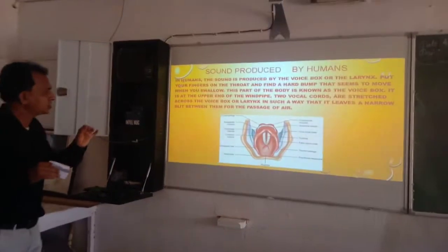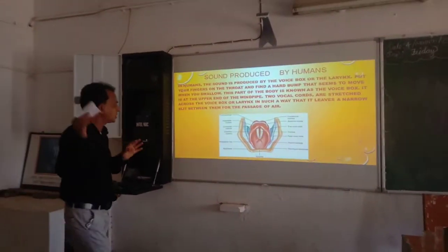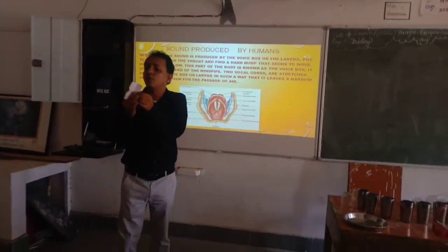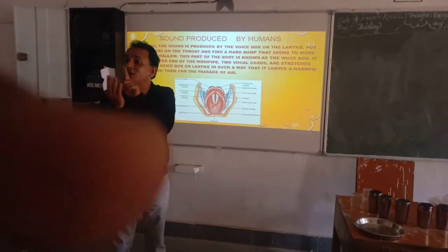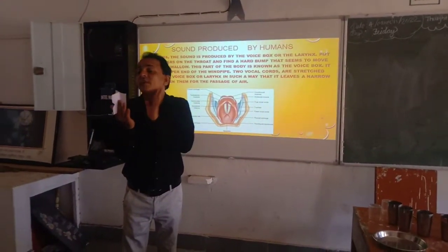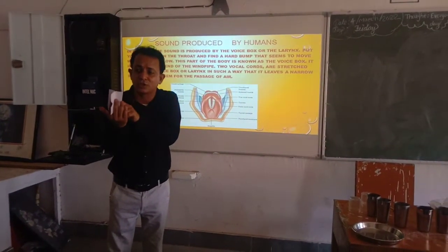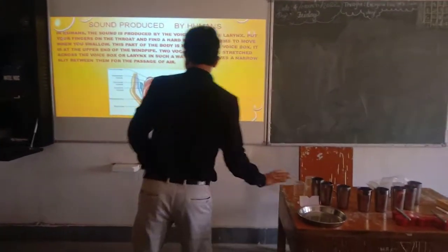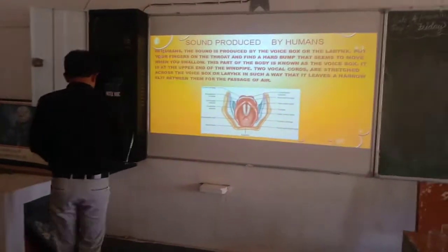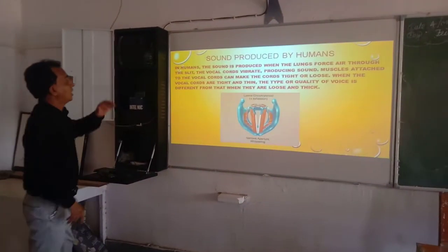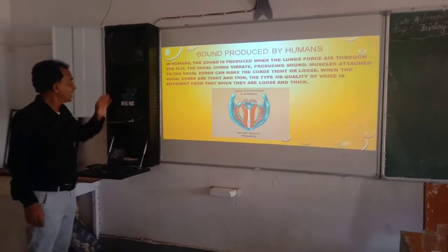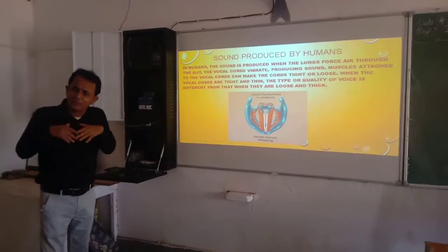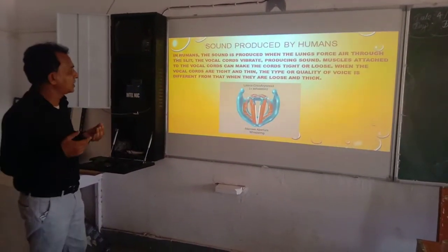So in such a way that it produces a narrow slit, and we force air here where we want to speak. We force air through that narrow slit, and it produces sound. Is that clear? Yes. Okay. Now let us see the next part. Sound produced by humans. Now what happens when we force air through the narrow slit?